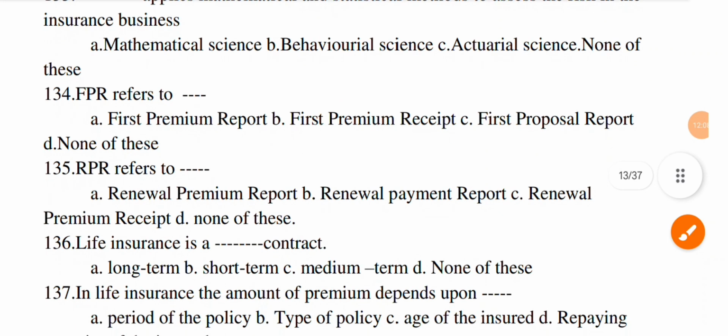Next question. RPR refers to dash. Option A, renewable premium report. B, renewable payment report. C, renewable premium receipt. And D, none of these. The correct option is C.